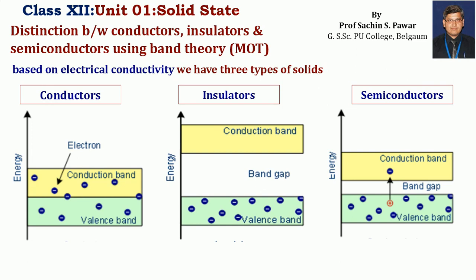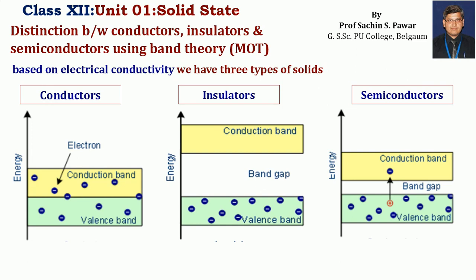In semiconductors, on the extreme right hand side, you see the gap between the valence band and the conduction band is small, so some electrons can be excited from the valence band to the conduction band, and those electrons, when they migrate, carry the current. Since the number of electrons in the conduction band in semiconductors is less, the conduction takes place to a lesser extent.